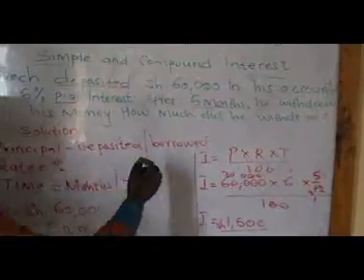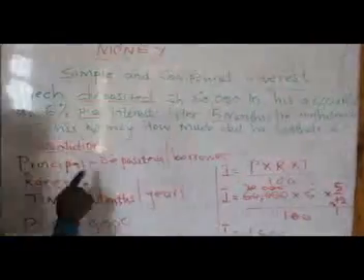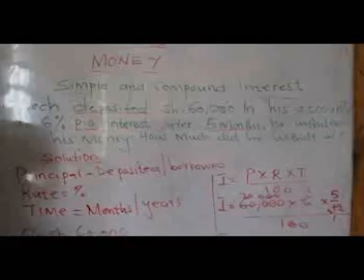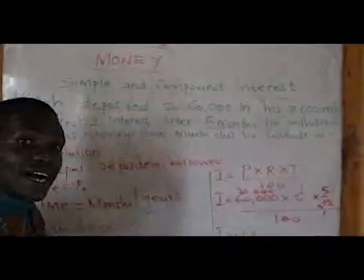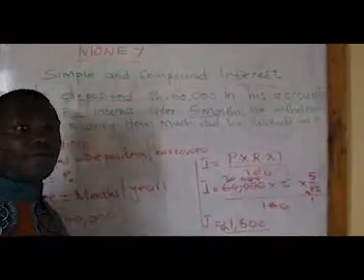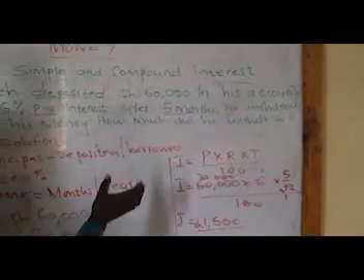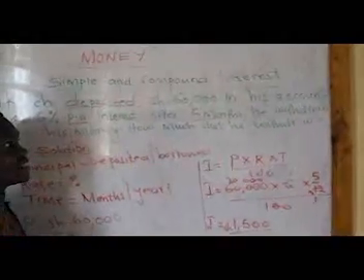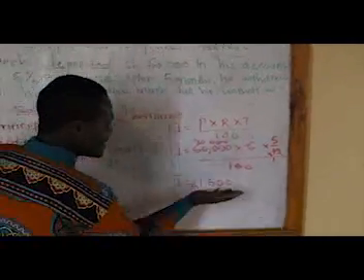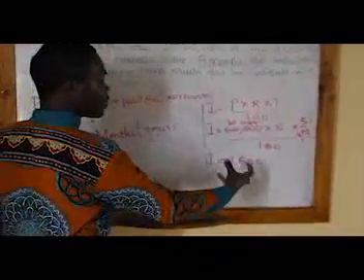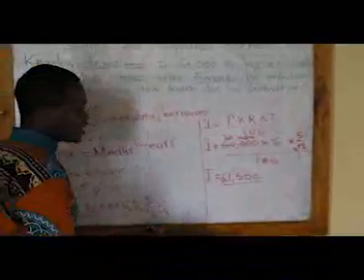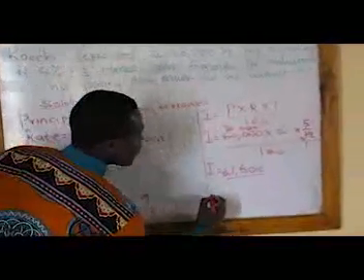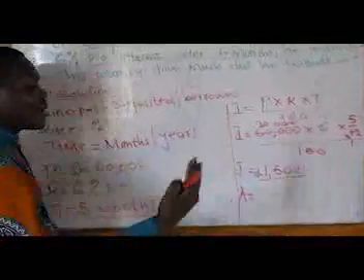The question states, he withdrew all his money. So when he saved this 60,000, after 5 months, he went to the bank and told them, give me all my money. So what do you expect? The money that this person left, 60,000, plus the interest, which was calculated from the principal, the money he deposited. So the total amount of money withdrawn is the amount.